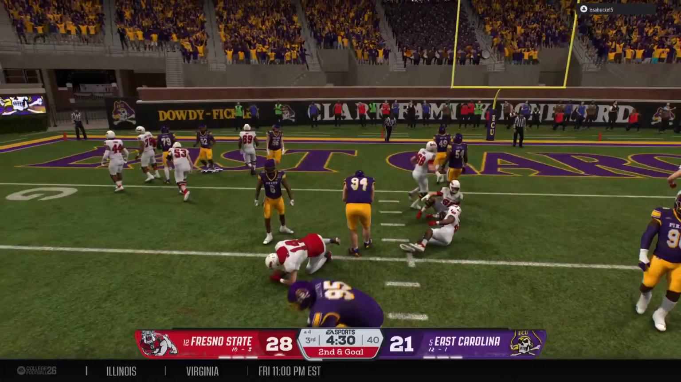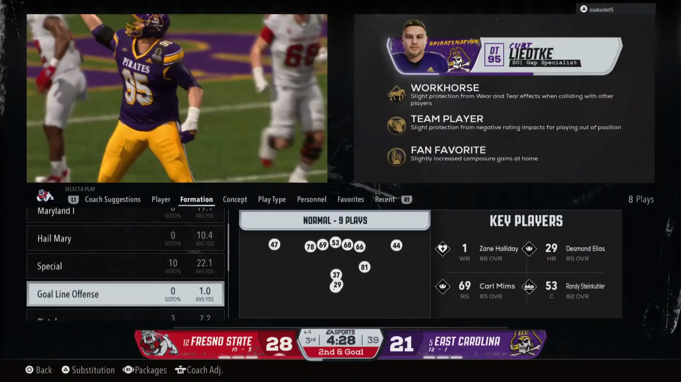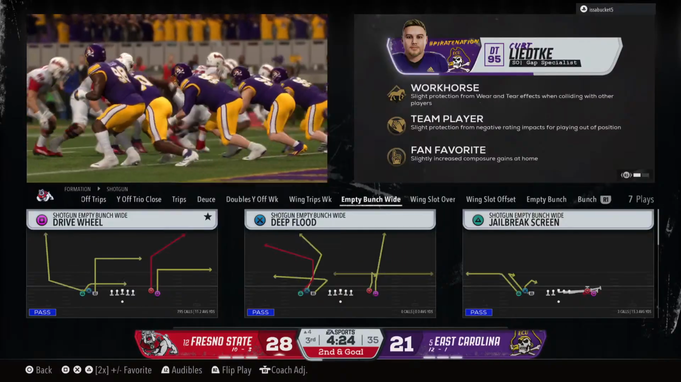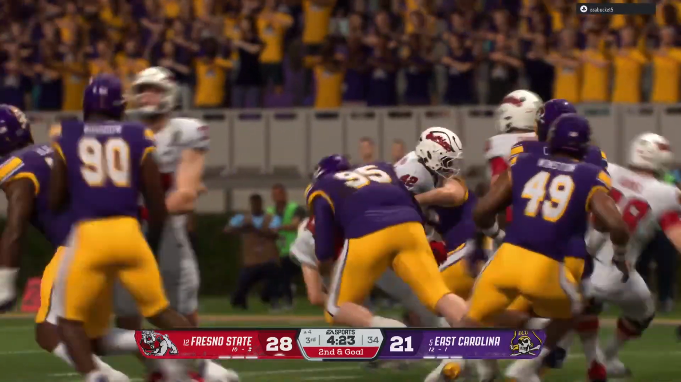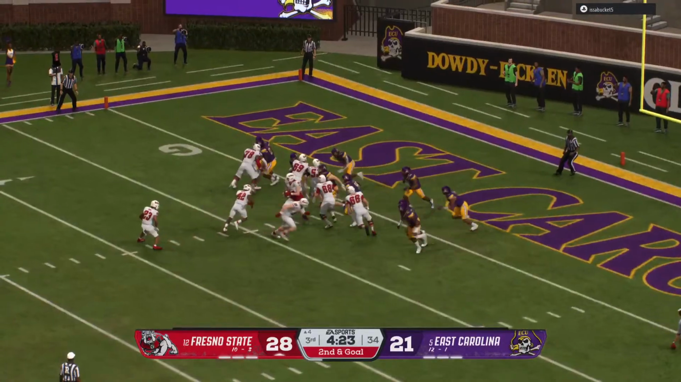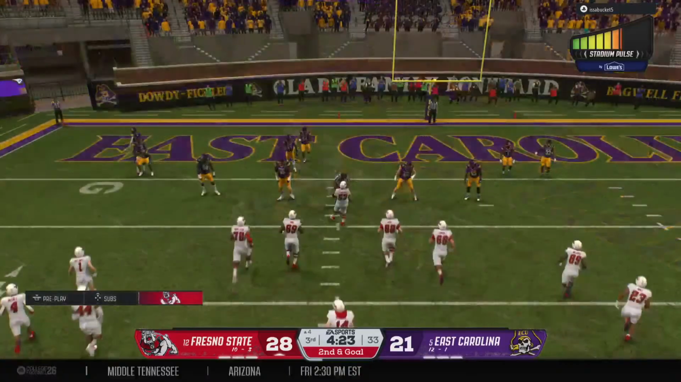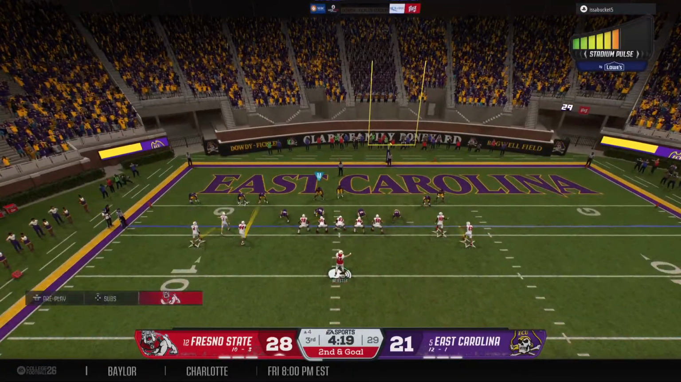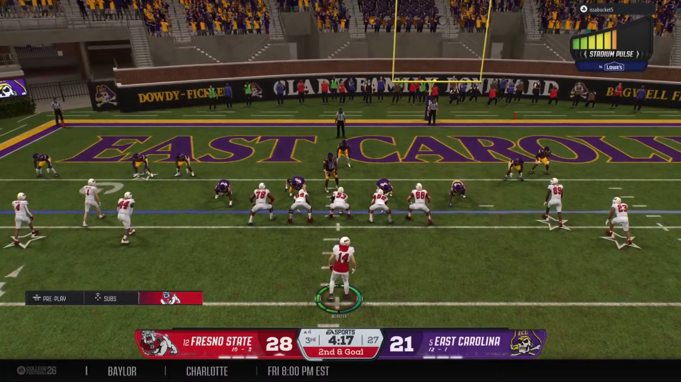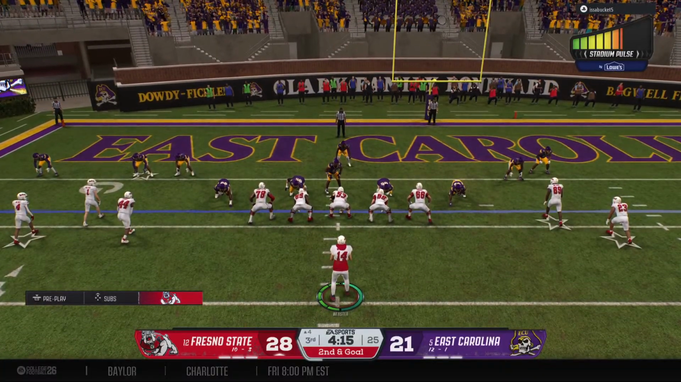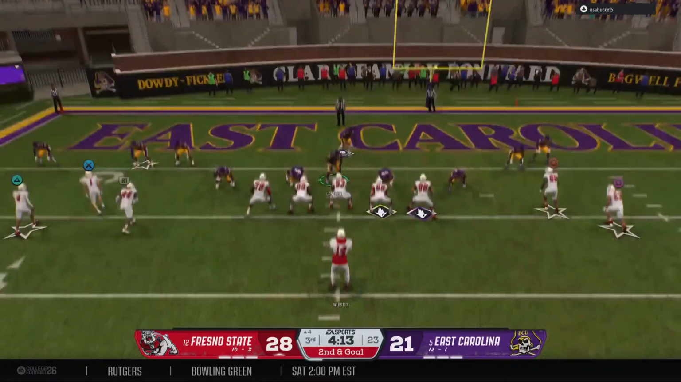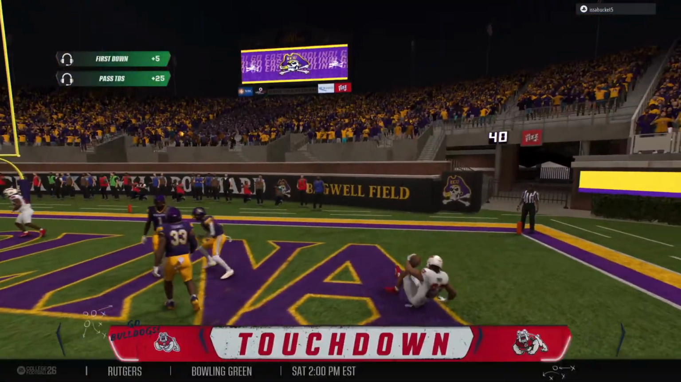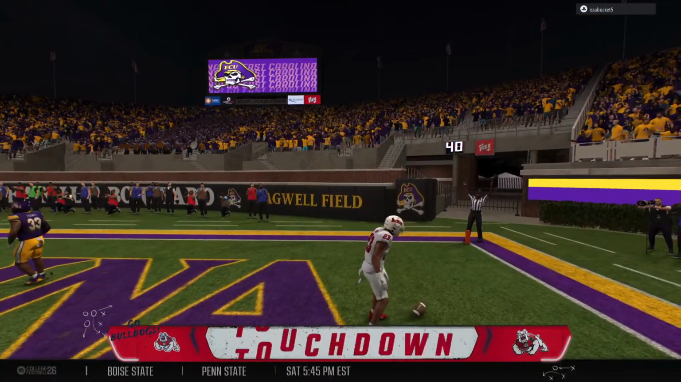Tackled behind the line. It's a loss of 2. Ball moved back to the 4 for 2nd and goal. Drops back from the shotgun, looking for an open man. And it's caught! Touchdown, Fresno State!